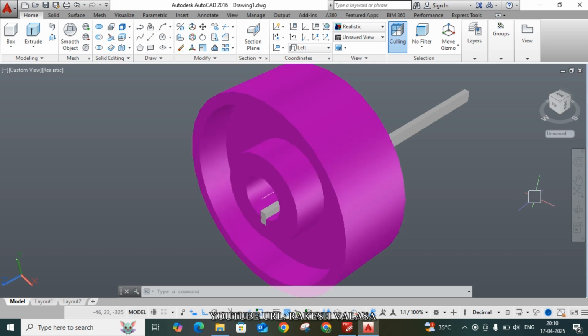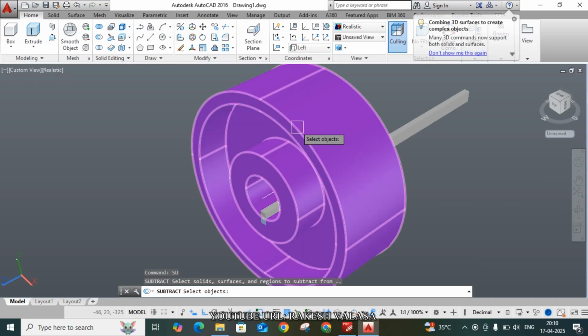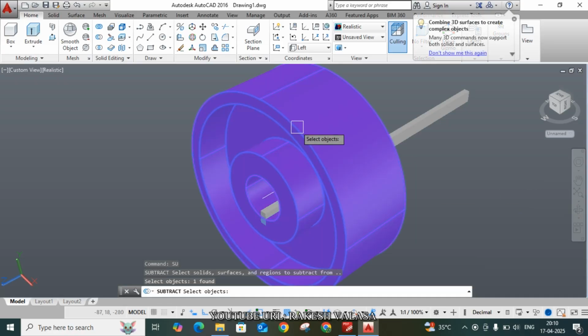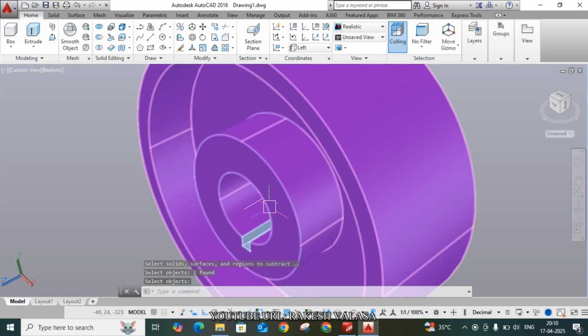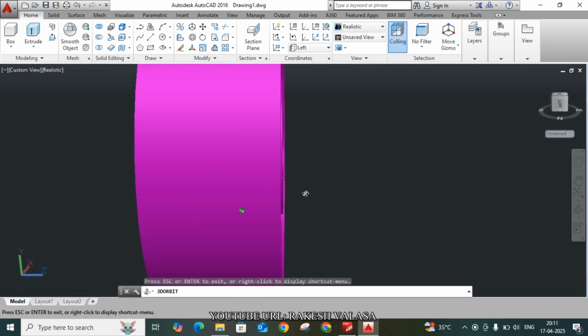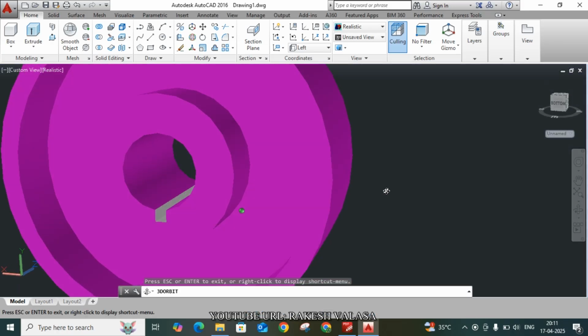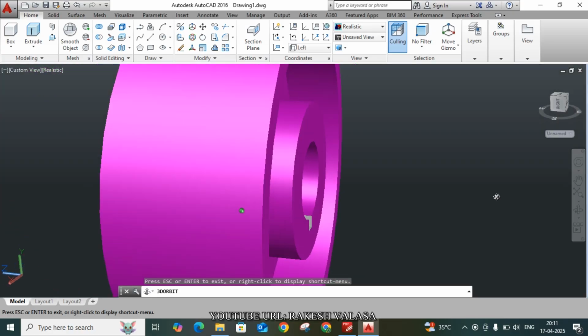For that purpose you can use the subtract command, SU, enter. Select the first model, then click enter. Now select the second model and click enter. Now you can clearly observe the model. This is the final 3D model for the given figure number 12.1.